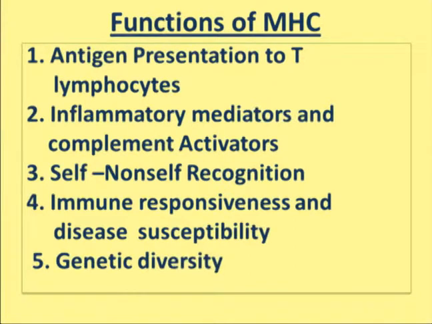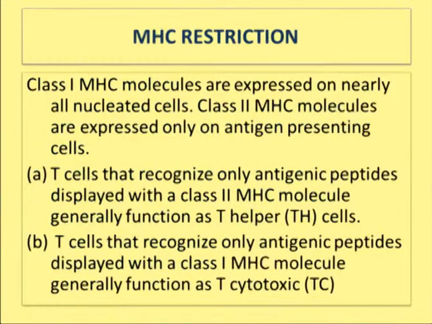Immune responsiveness and disease susceptibility is one of the very important things. So if there is a difference between the immunity of two individuals, it might be because of the differences in the MHC molecules. And the fifth one is genetic diversity. Here one of the important facts is that no two human beings on this earth can have the same MHC pattern. Except for monozygotic twins, all the individuals on the earth have a unique MHC pattern. This reflects the diversity of a particular individual.